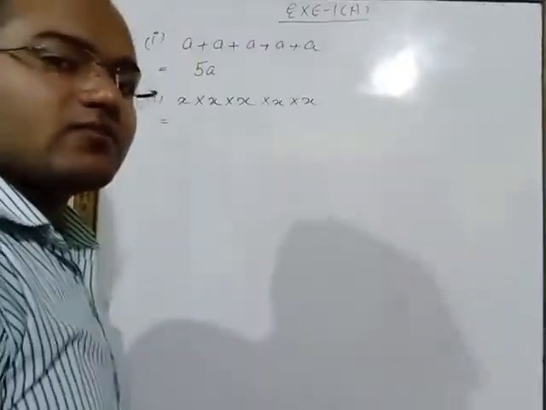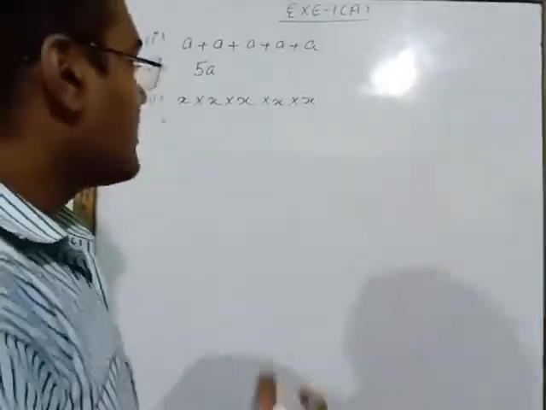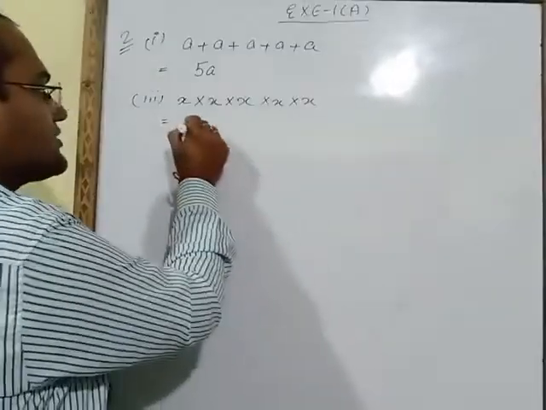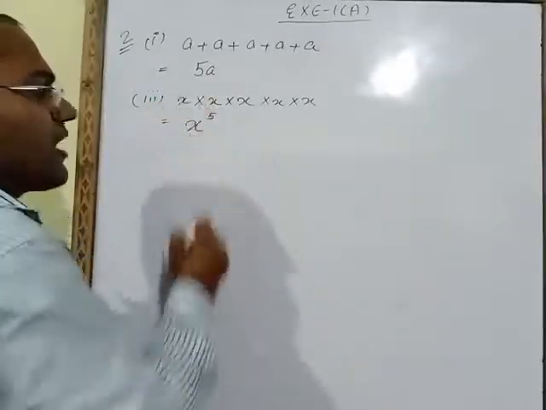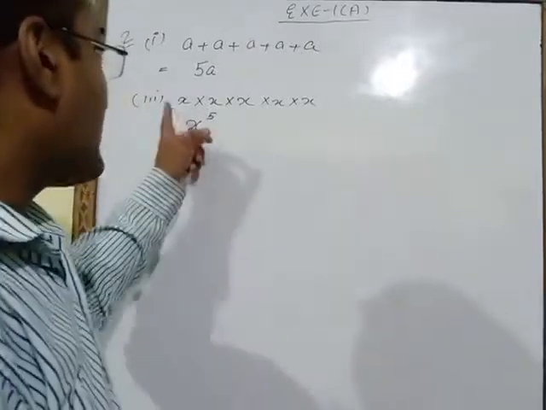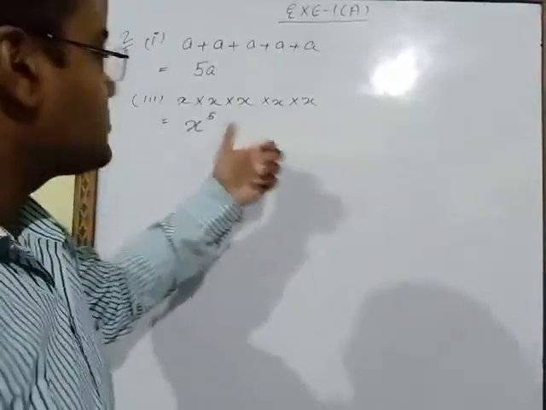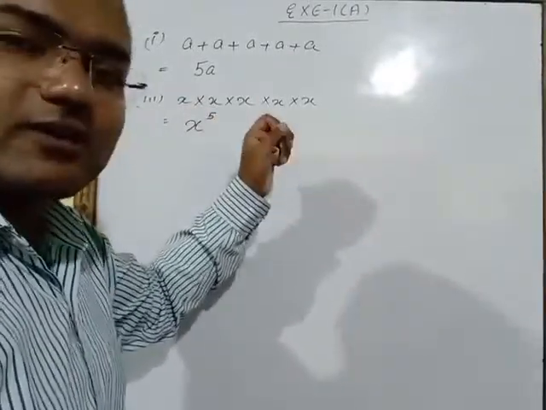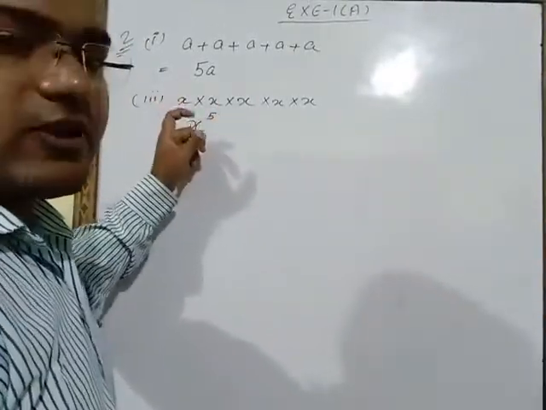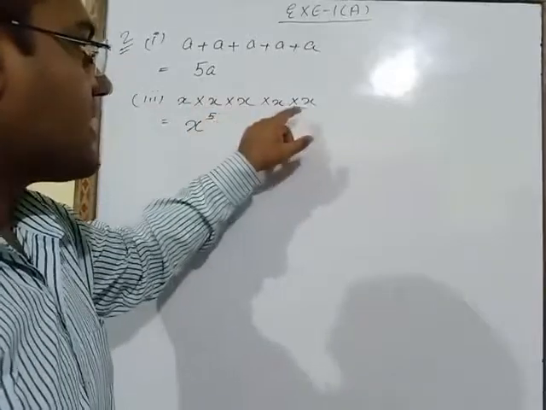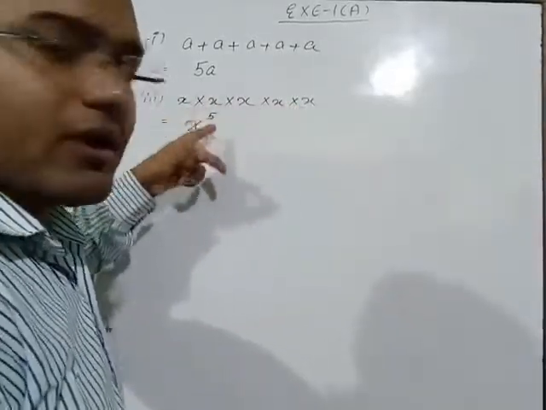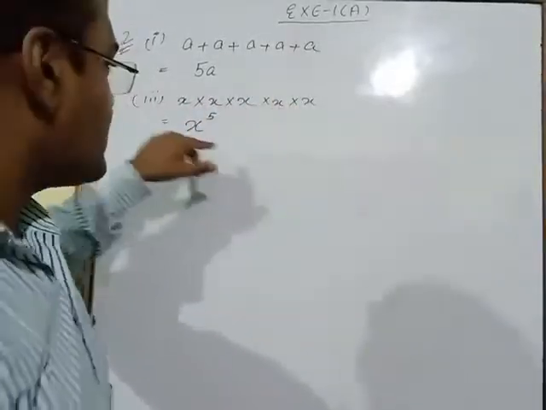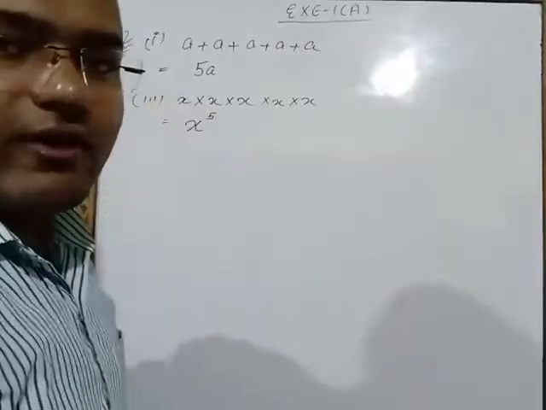In multiplication we have to write in powers. Powers we have to write x power 5. Why we will write 5? Because x is coming 5 times. So what we will do in multiplication, we will count how many times x is coming, and we will write this number of x in the power. How many times it is coming? 5 times. So x power 5.